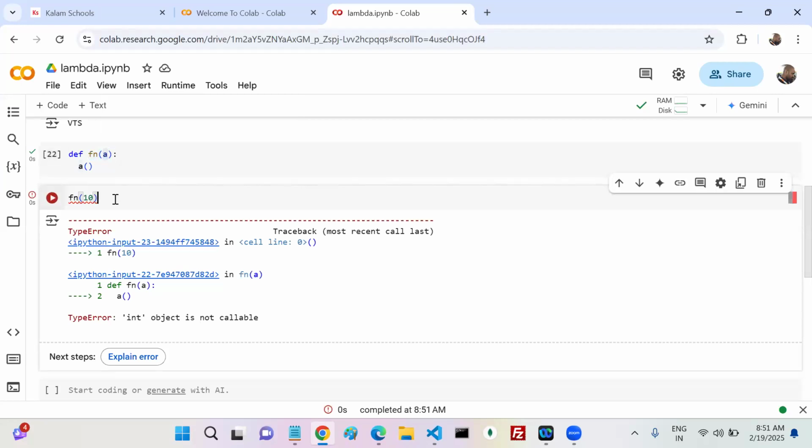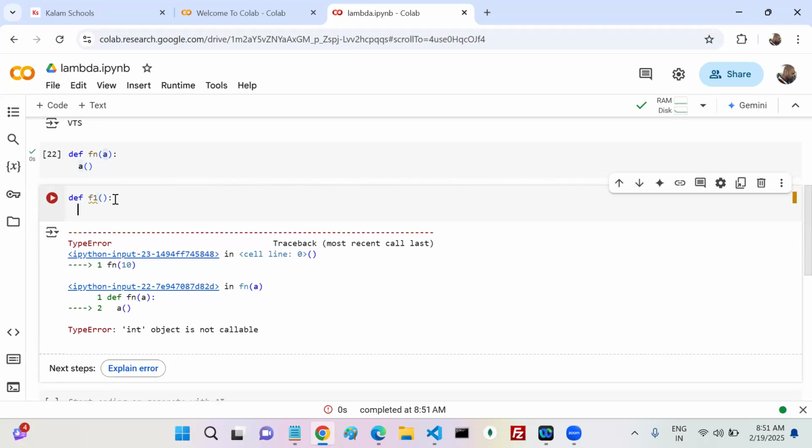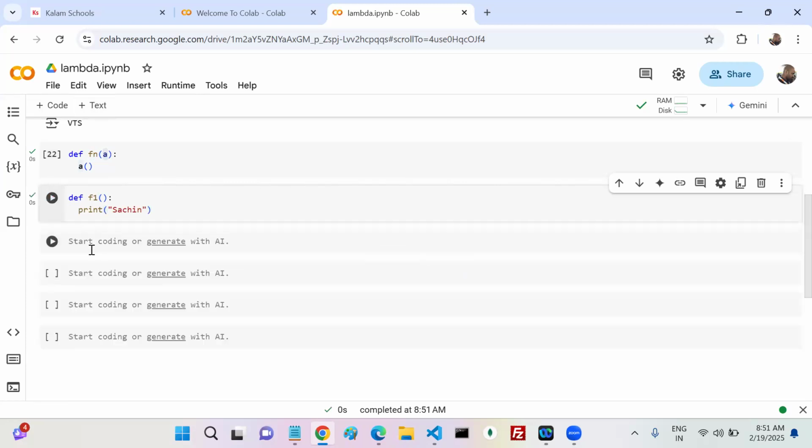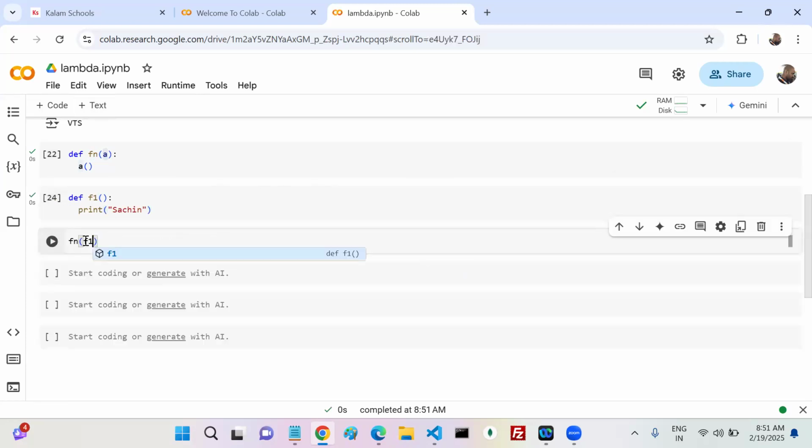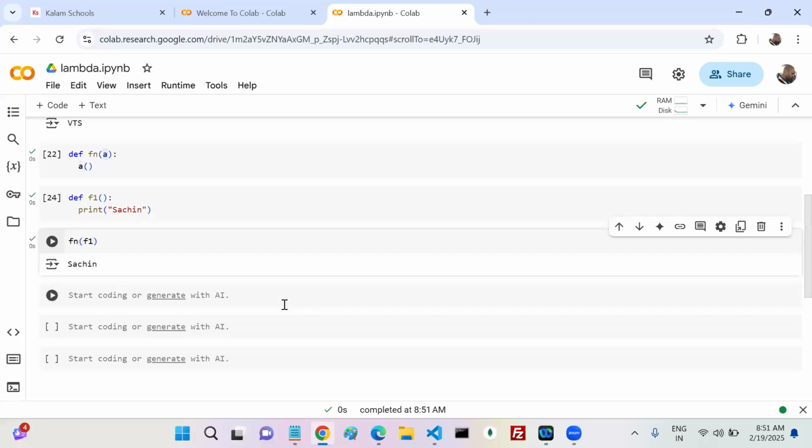So my output should be Sachin. So can you write some code? Can I write something like this? Print Sachin. Okay. Now can I execute this? Yes. Now here Fn of F1. My output is what? Sachin or not?